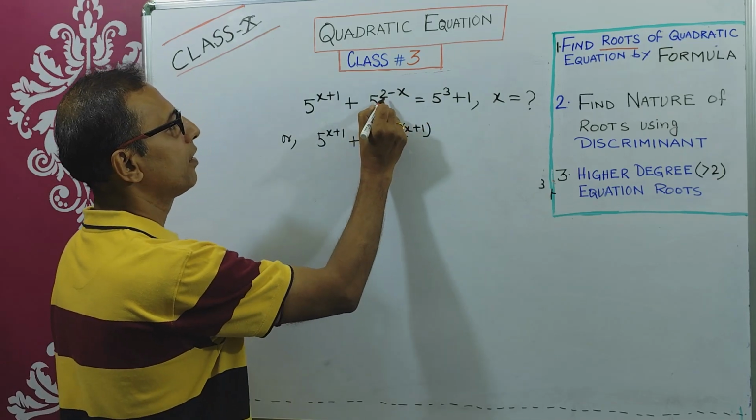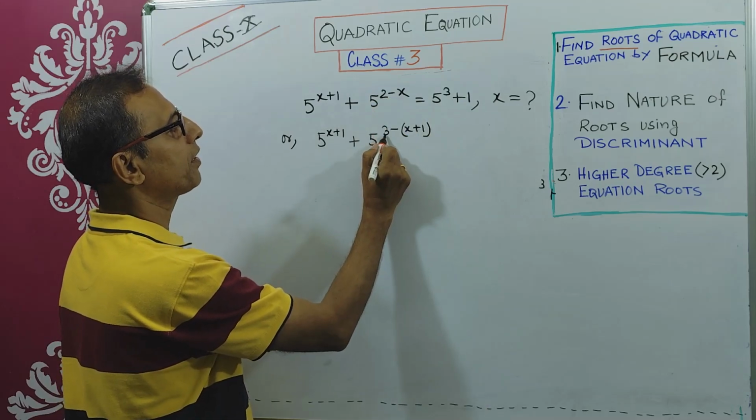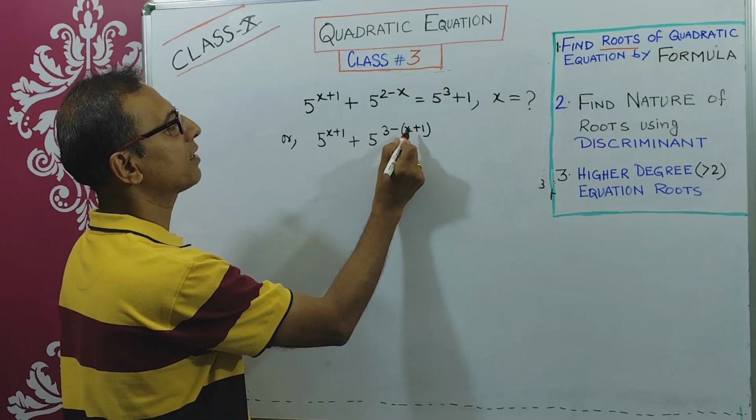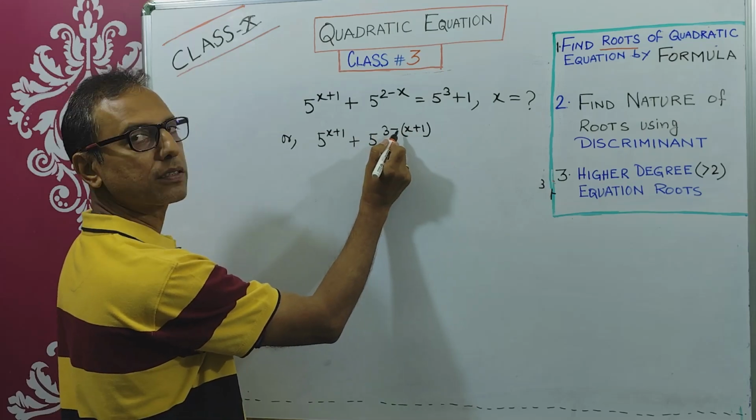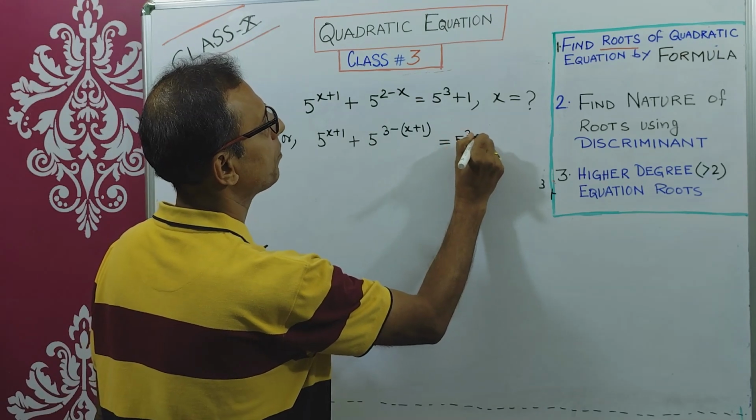I am converting this 2 minus x expression in this manner: 5 to the power 3 minus x minus 1, so 2 minus x, right, equals 5 cube plus 1.